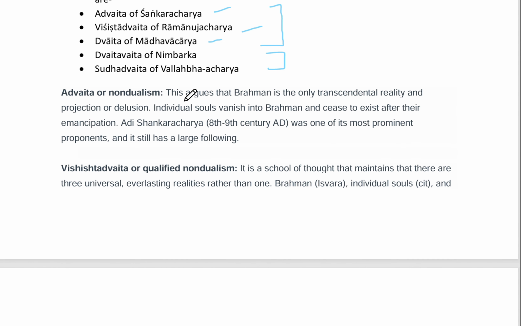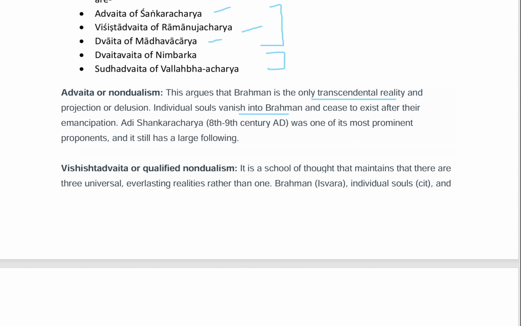So, Advaita or non dualism argues that the Brahman is the only transcendental reality and the world is projection or delusion. The individual soul vanishes into Brahman and ceases to exist after emancipation. Adi Shankaracharya, 8th to 9th century AD, was one of the most prominent proponents and still has a large following. So in this school, the only ultimate reality is Brahman, and the individual soul vanishes into Brahman and ceases to exist after emancipation.